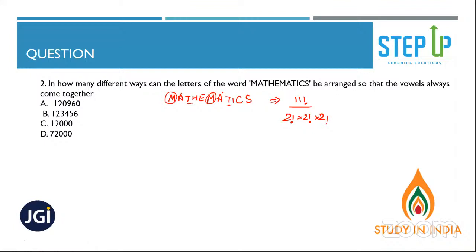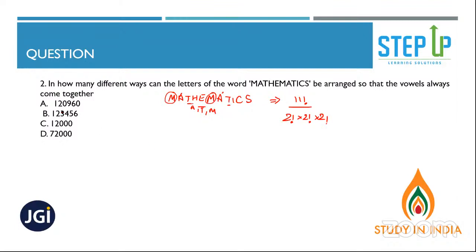But now, A, T, and M are repeating. Any other letter which is repeating? M, A, T. That's it, right?